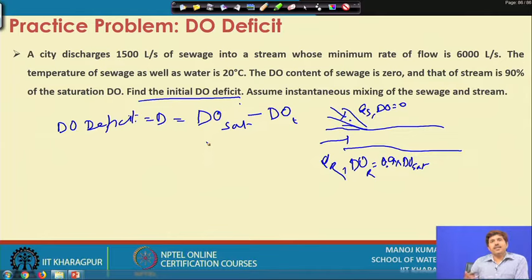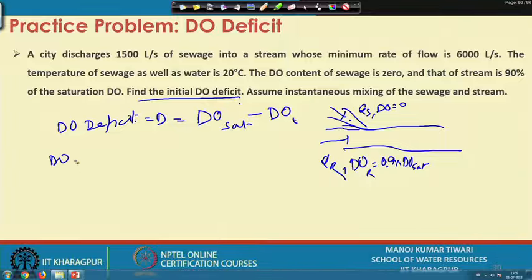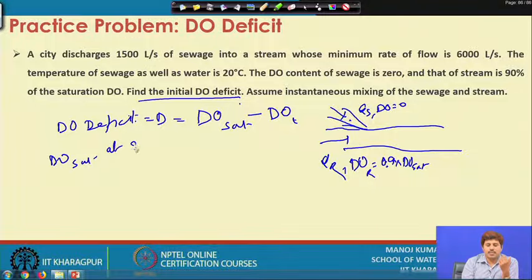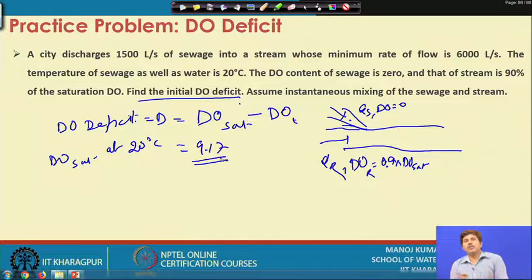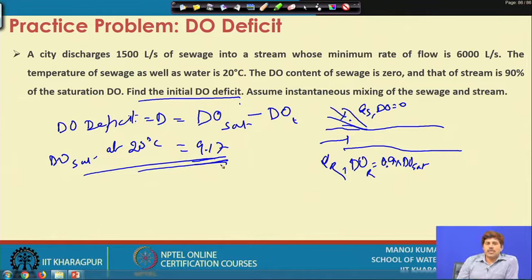Remember we had a table when we were discussing DO as a parameter, giving the saturation values of dissolved oxygen at different temperatures. DO saturation at 20 degrees Celsius is 9.17, which is one of the pretty common temperatures given.